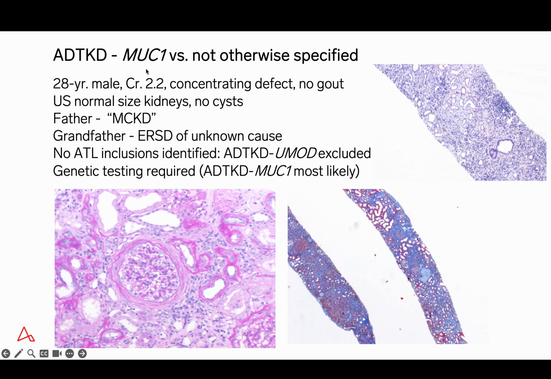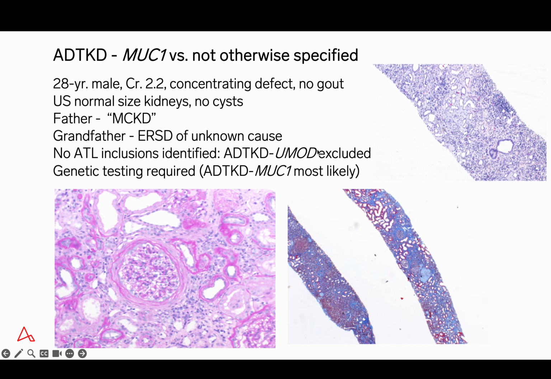And this is just an example of a biopsy showing autosomal dominant tubular interstitial kidney disease, which is Mucin-1 versus not otherwise specified type. This is a biopsy from a 28-year-old male with a creatinine of 2.2, concentrating defect, but no gout. The kidneys were normal size without cysts, with a strong family history of end-stage renal disease affecting father and grandfather, and the father was diagnosed as so-called medullary cystic kidney disease.